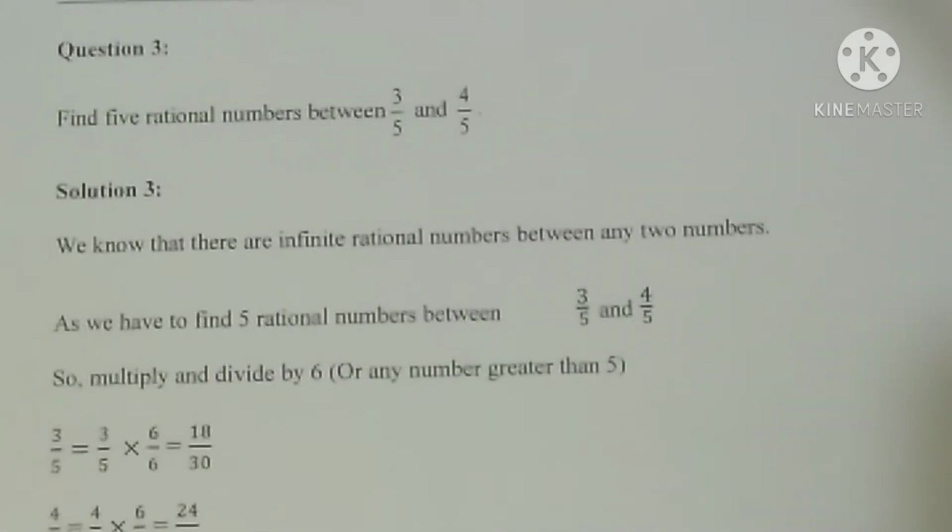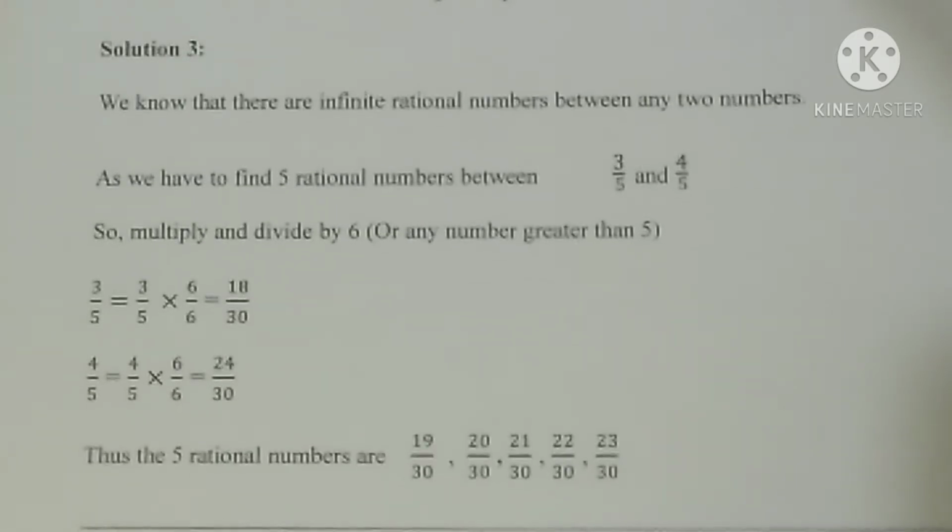Question number 3. Find 5 rational numbers between 3 by 5 and 4 by 5. Now solution. We know that there are infinite rational numbers that lie between any 2 rational numbers. Here the rational numbers are 3 by 5 and 4 by 5. Now we have to find 5 only. Just we are going to multiply and divide by 6. So 3 by 5 equals 3 by 5 into 6 by 6 equals 18 by 30. And similarly with 4 by 5 we have 4 by 5 into 6 by 6, which is equal to 24 by 30.